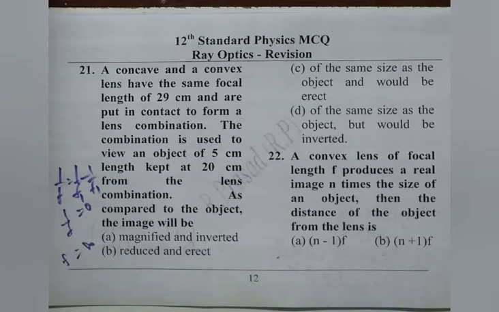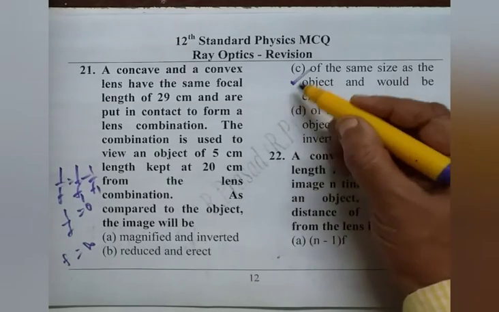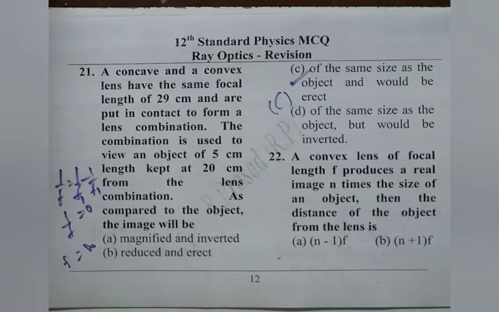Reduced and direct, that's also not possible. That means as it acts like a glass plate, size must not change, and the image is always in the erect position only. Therefore, we read C, option of the same size as the object and would be erect. So this is the correct thing. Option C is right. We read 22nd question.